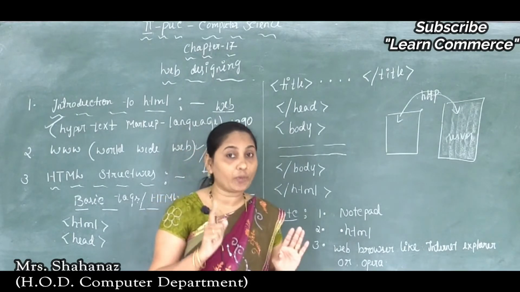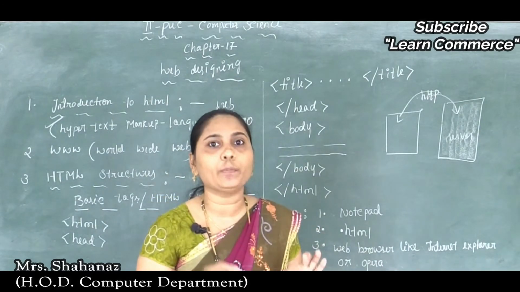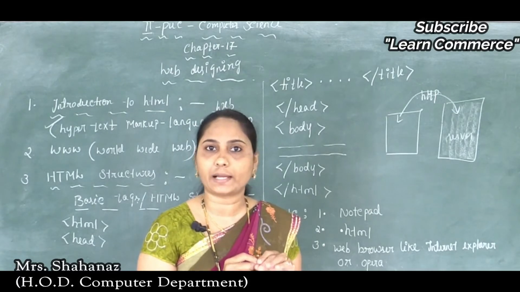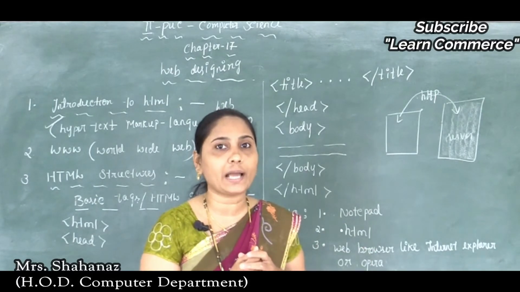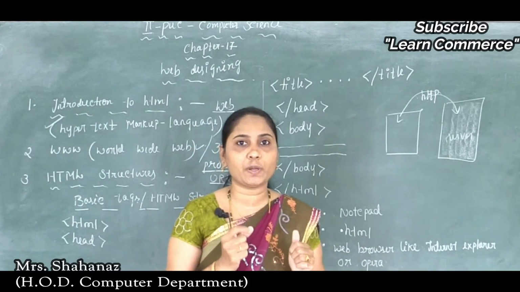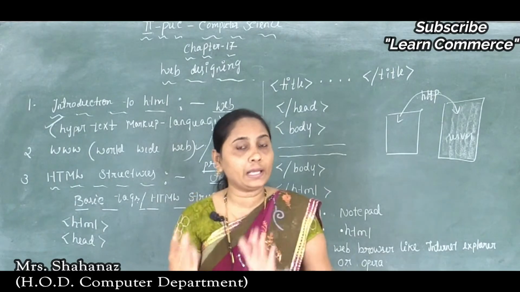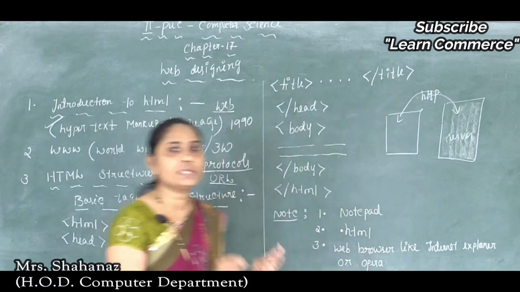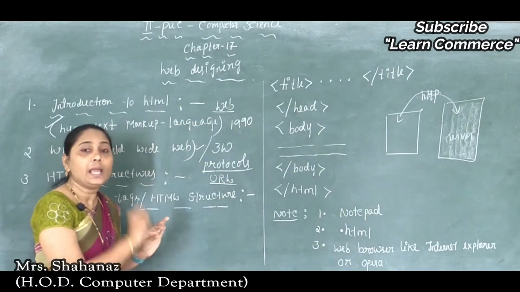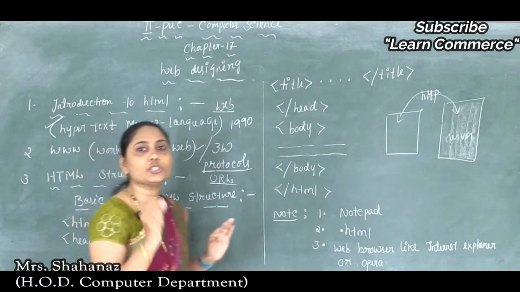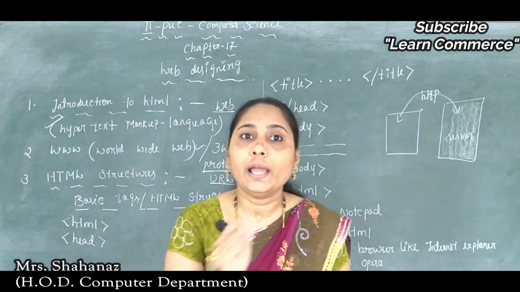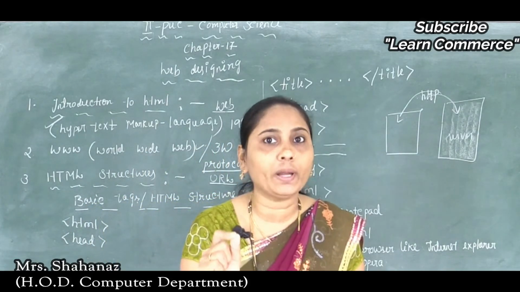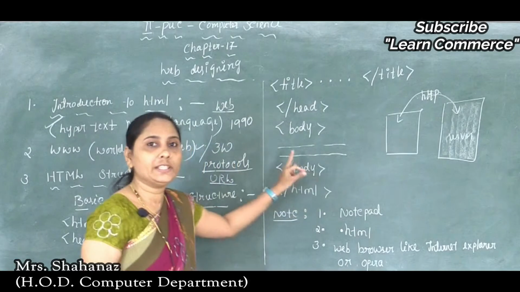Maybe a website has many pages. Correct? Many pages are there. So for all those pages, we need to create links from one page to another page. Because of this, I used the words interlinked hypertext documents. Is this point clear? Interlinked hypertext documents that run over the internet.